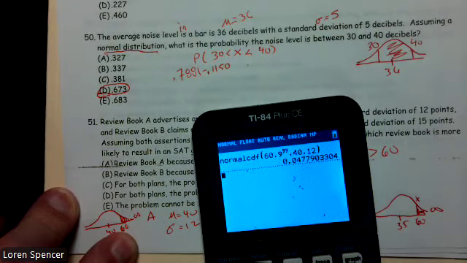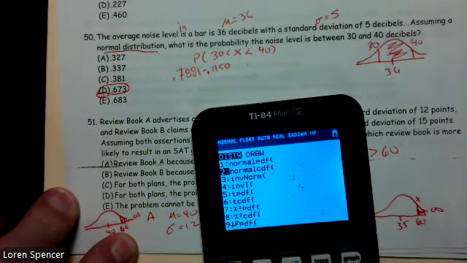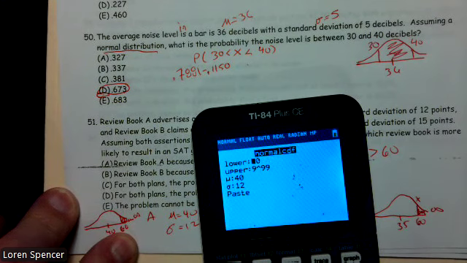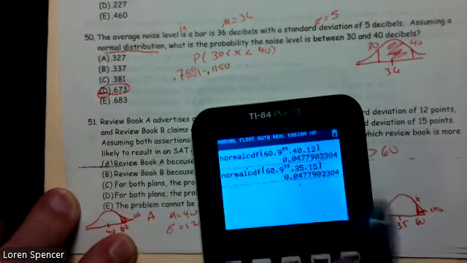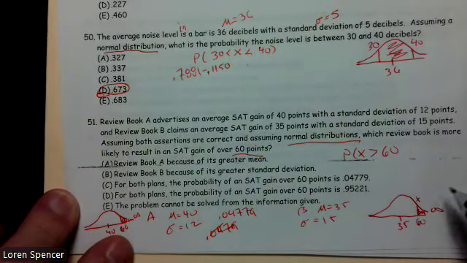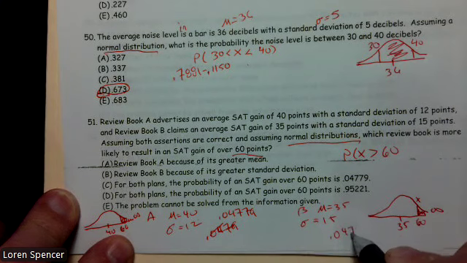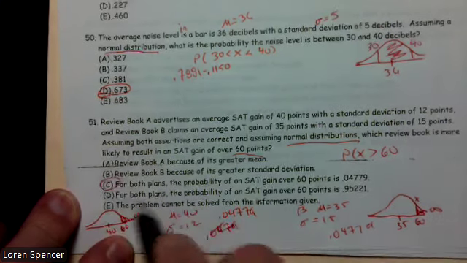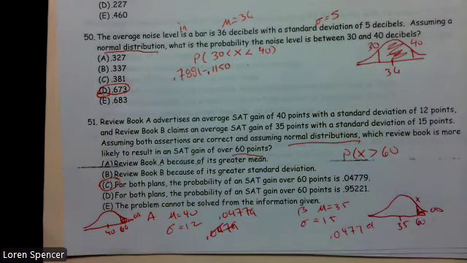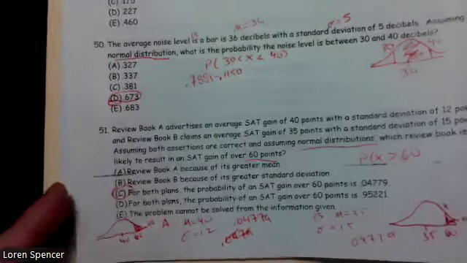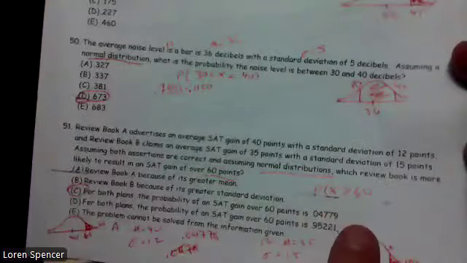When I run the next one, second vars, normalCDF, lower bound is 60 because that's what we have shaded. Upper bound is infinity, 9.99, but our mean is 35 and our standard deviation has been changed to 15. And I get 0.04779, which is exactly the same thing. For both plans, the probability of an SAT score gain over 60 is the same at 0.04779. Answer choice C.